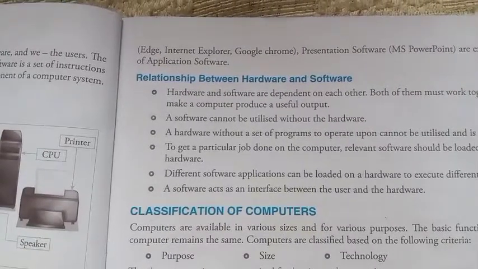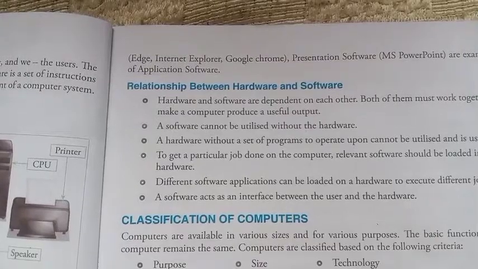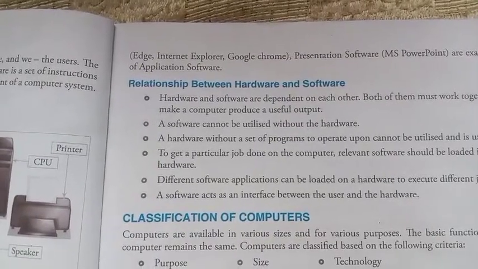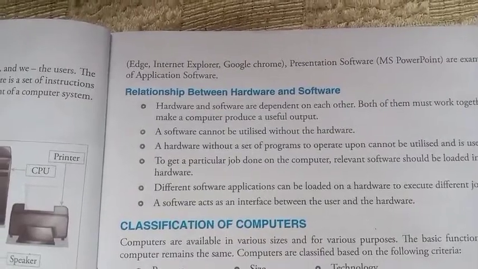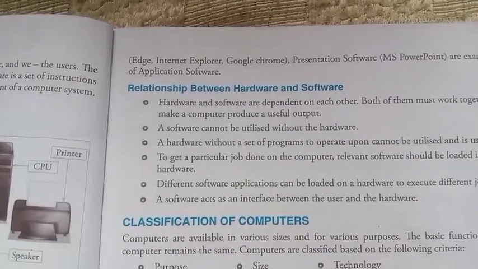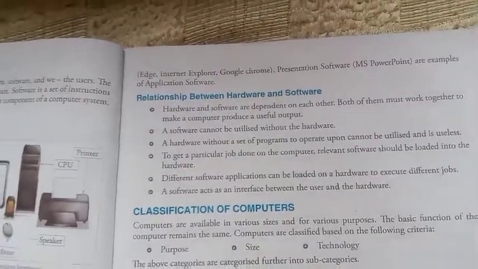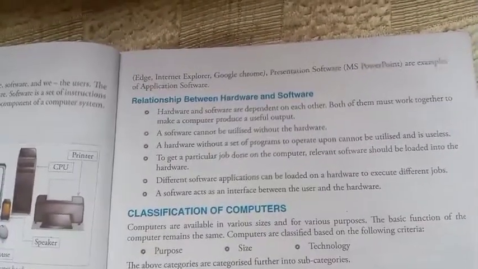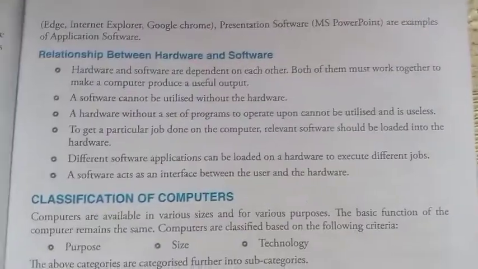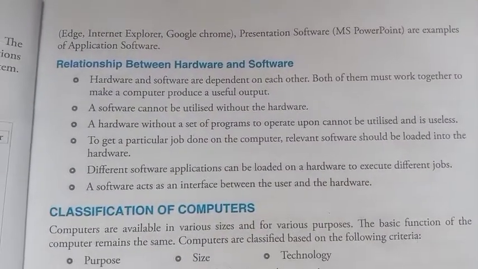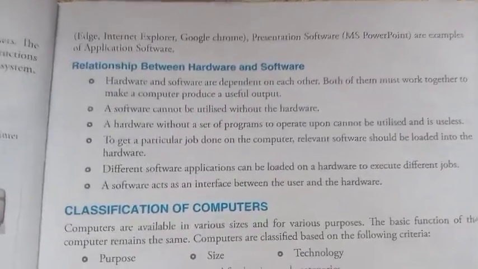To get a particular job done on the computer, relevant software should be loaded into the hardware. Different software applications can be loaded on a hardware to execute different jobs. A software acts as an interface between the user and the hardware. So both things are very useful for us. Without one of them, we can't work with a computer.